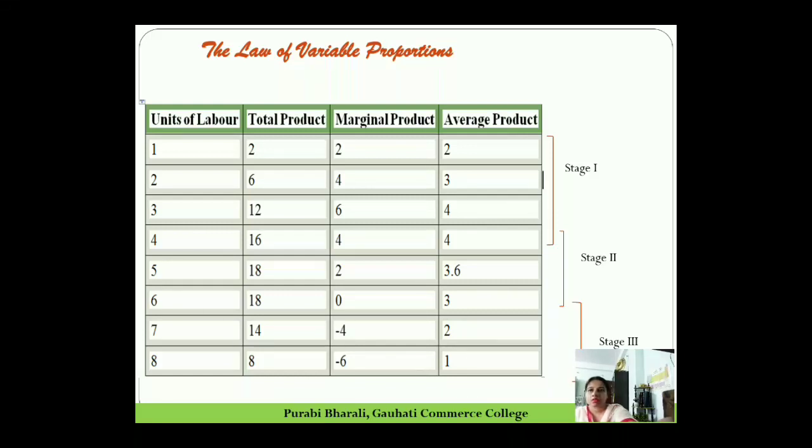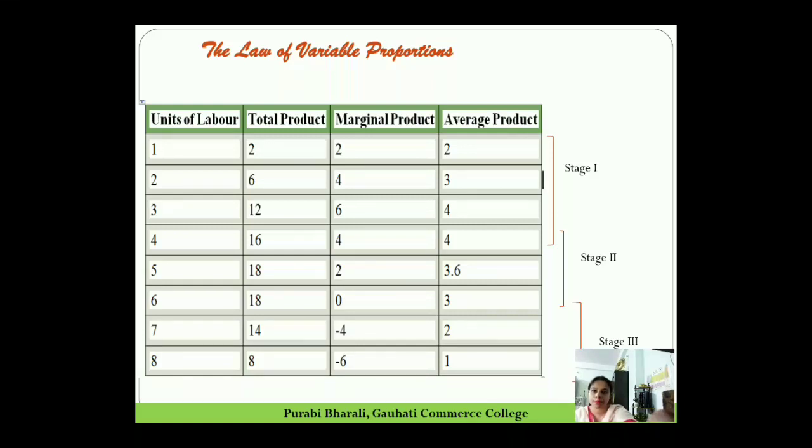In this stage, when we employ the fifth unit of labor, you see total product increases from 16 to 18, marginal product decreases from 4 to 2, and the average product also starts decreasing from 4 to 3.6. When you employ the sixth unit of labor, total product remains the same at 18, so marginal product becomes 0 and the average product falls to 3.6.